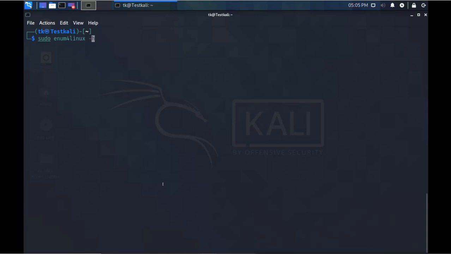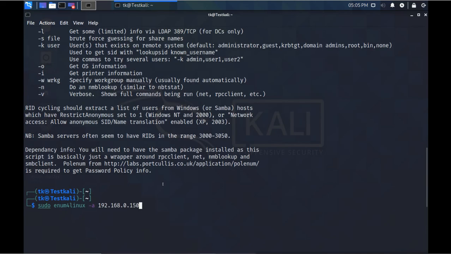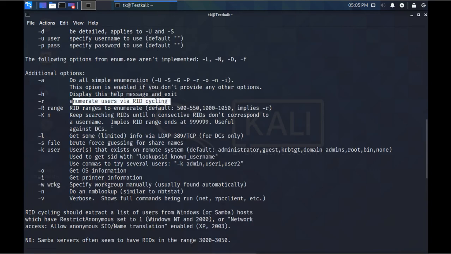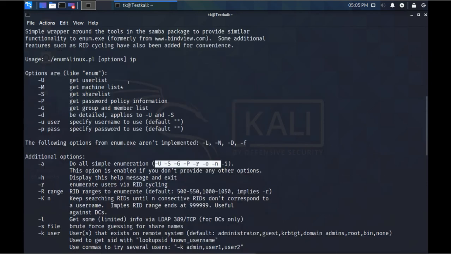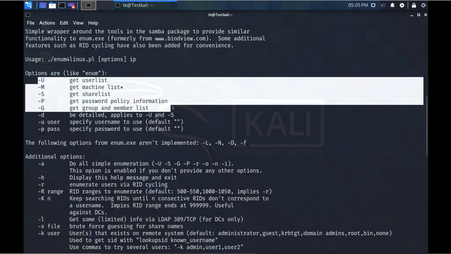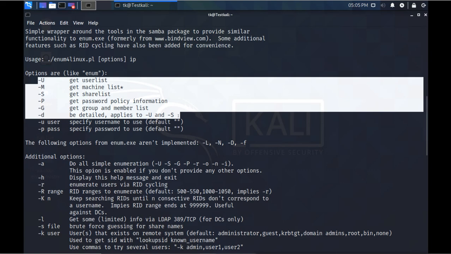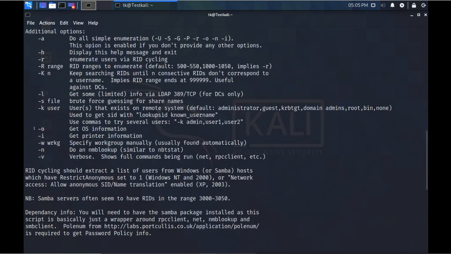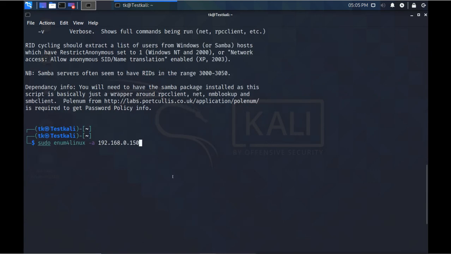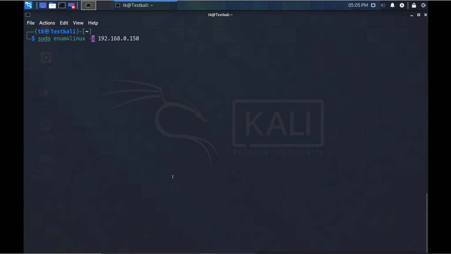So I will say I want to do it for all requests, and this is the server which I want to do. So -A will do all the common scanning, like all of these. That means we can do it separately, or -A will do all these things together. We can put -O also, which will give you the operating system information. Let's put that one also.